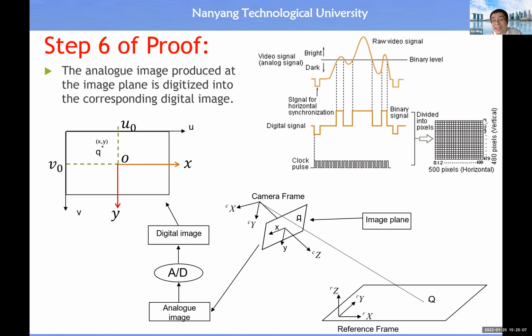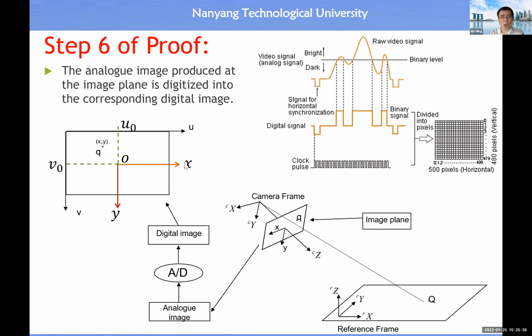So you will see the index for row starts from 0 all the way to 479, and the column starts from 0 all the way to 499 in the C programming language. So it means what? The index coordinate origin is somewhere here at this column. So this is why we draw U, V in this way. Then now we have an additional coordinate, that is the index coordinate. Then what is the relationship between the XY coordinate, or real image coordinate, and the index image coordinate?